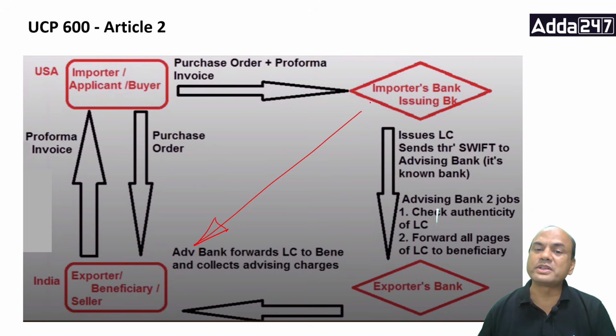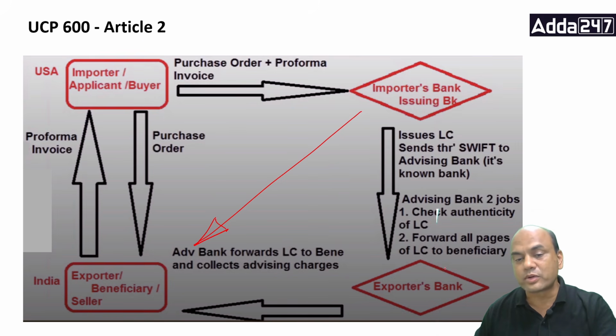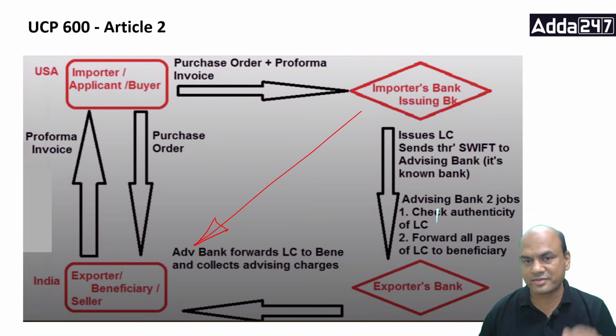So that's why it always tries to find its agent in his country or his local area. That's why this issuing bank appoints this advising bank as an agent. Acting as an agent, this advising bank will forward the LC to the seller. Importantly, remember that when it forwards it to the seller, it takes charges.